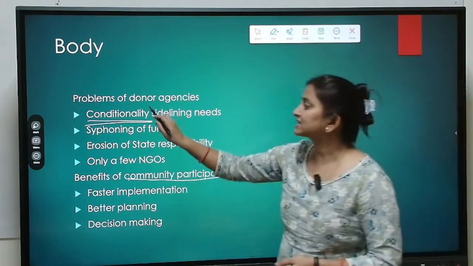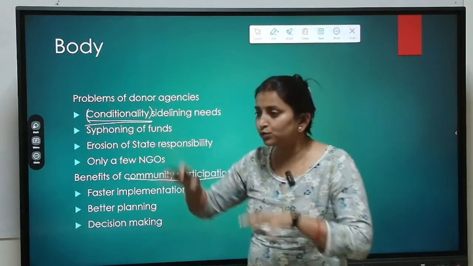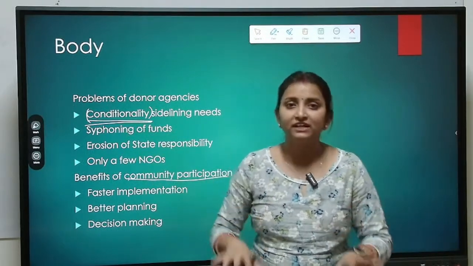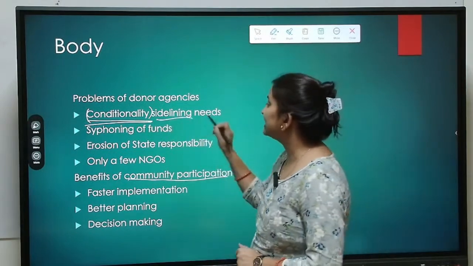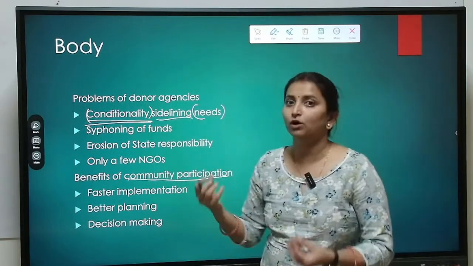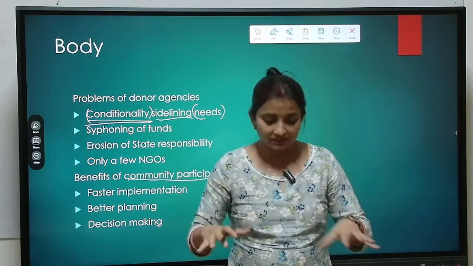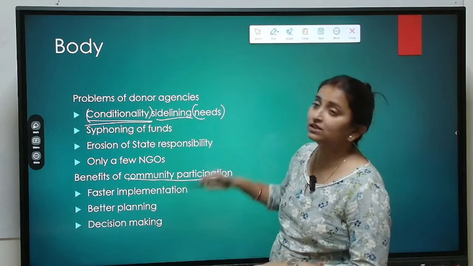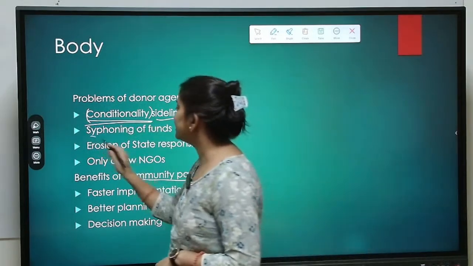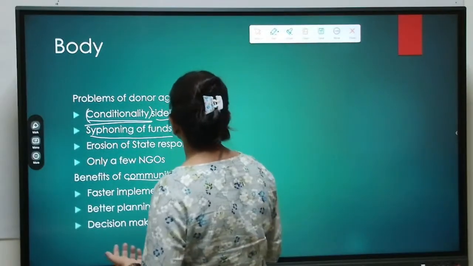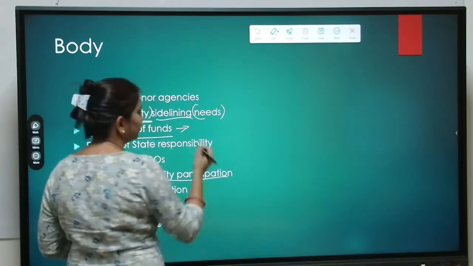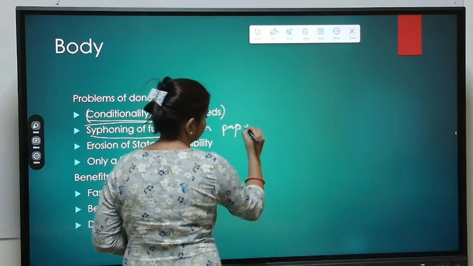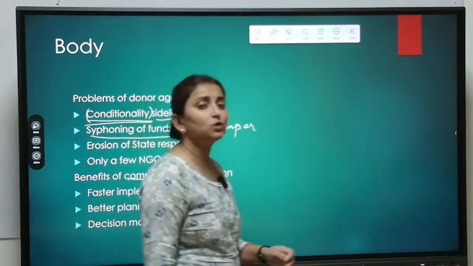This conditionality reduces the requirement of that community. It sidelines the needs of that community, of that sector. So conditionality sidelines the needs of that sector. Plus, siphoning of funds. For example, we have often heard that the funds will be coming on paper, but in reality there will be nothing. So, siphoning of funds.